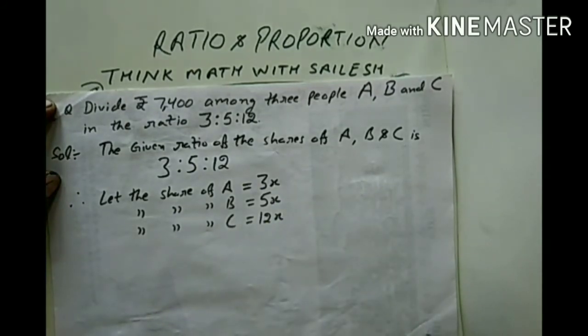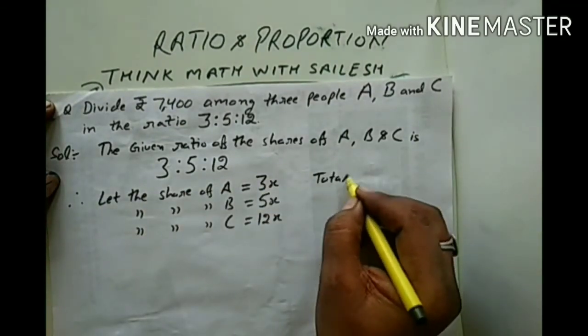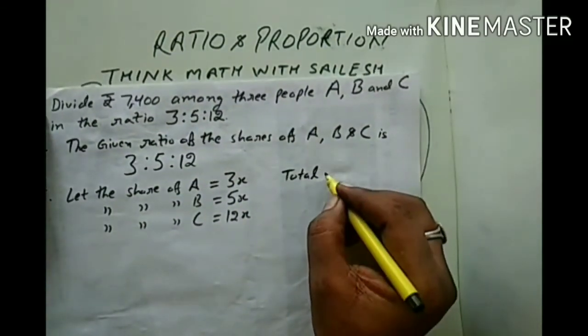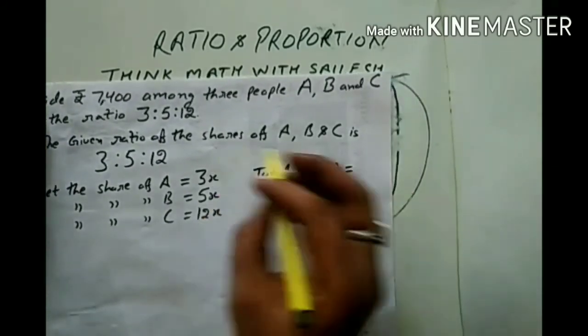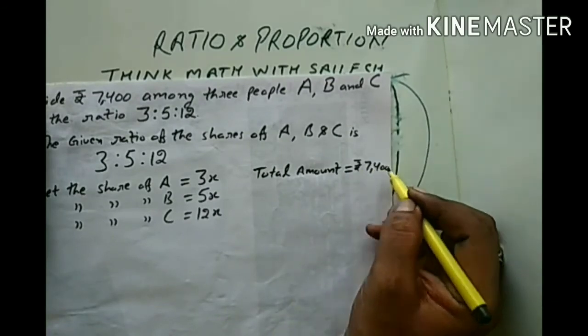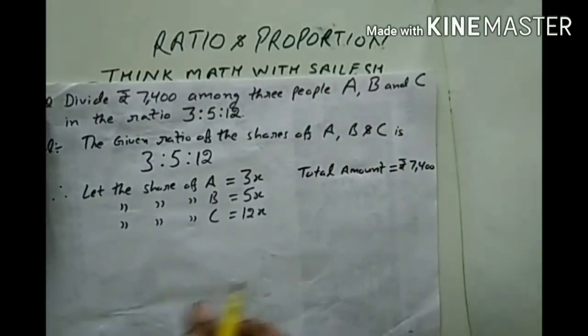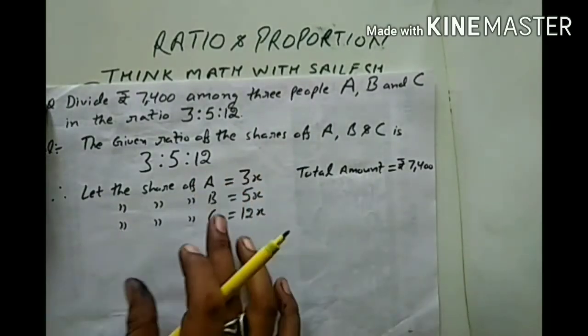Now, as per the given condition, what is the total amount? Total amount equals rupees 7,400.